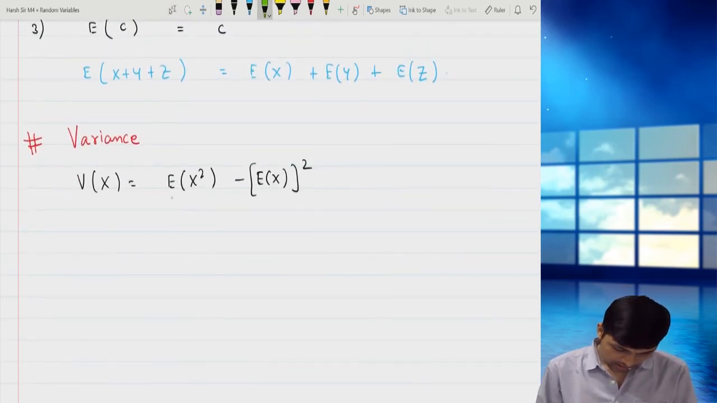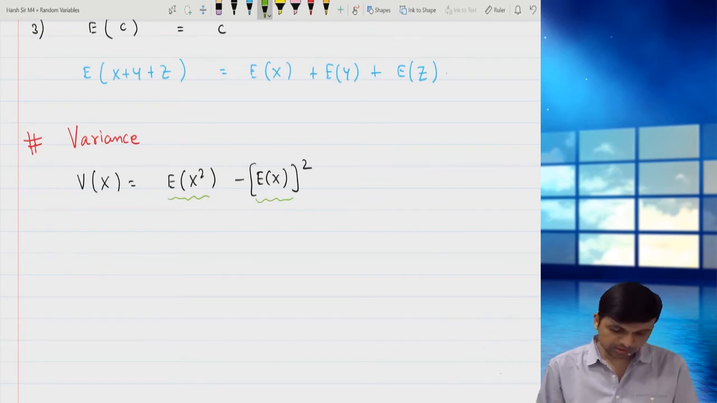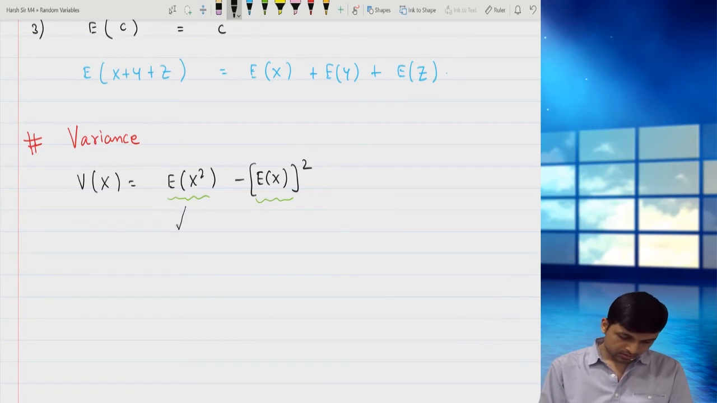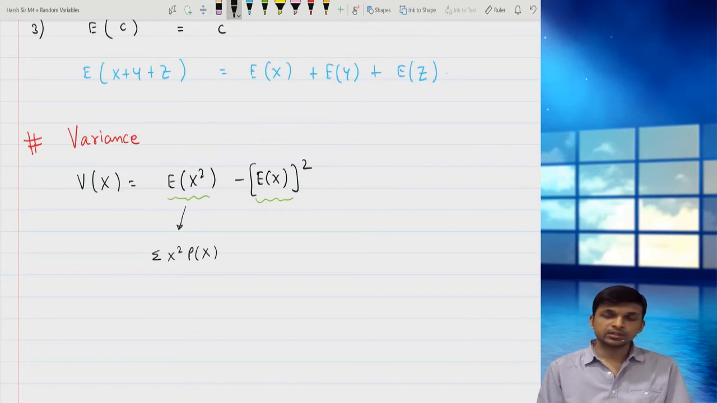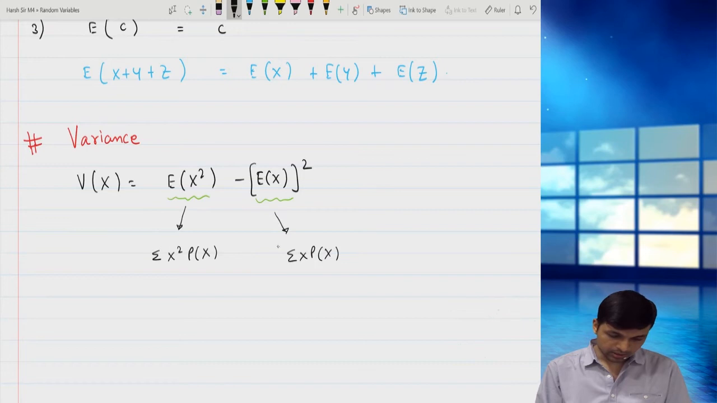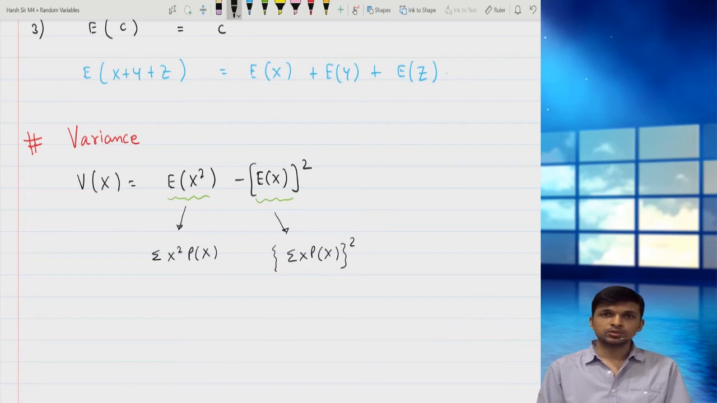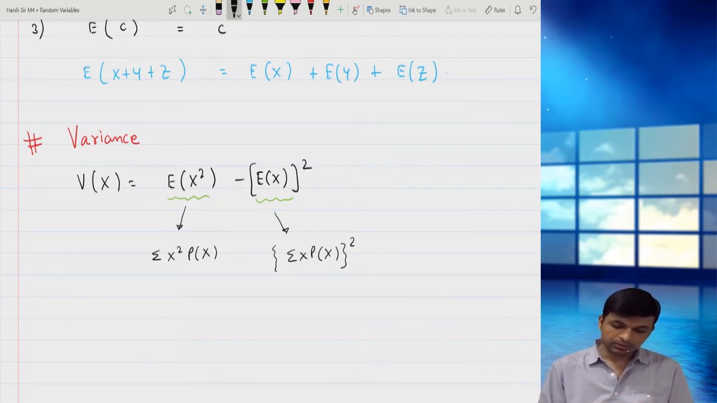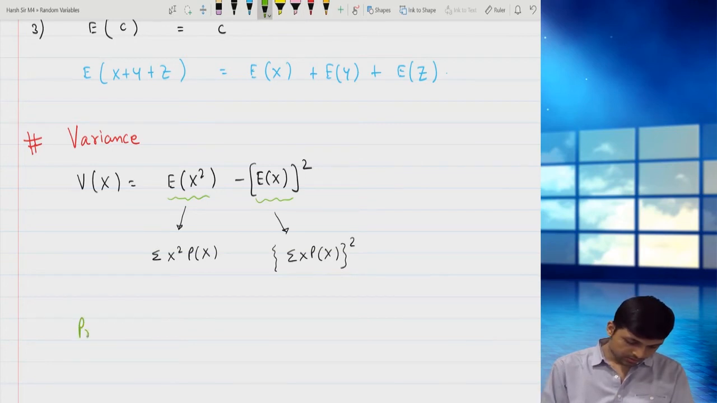Now you have to notice that there is a huge difference between these two. One is expectation of x square, which is x square into p of x if it is a discrete random variable. And the other, x into p of x, is calculated first and then squared. So there is a lot of difference in the two. Don't try to mix it up or get confused between the two. You have to remember this formula of variance. Then I'll talk about properties of variance.